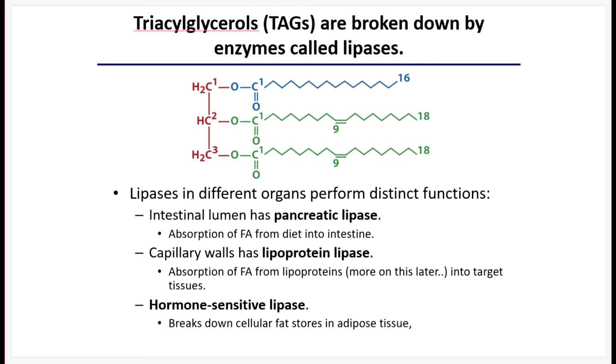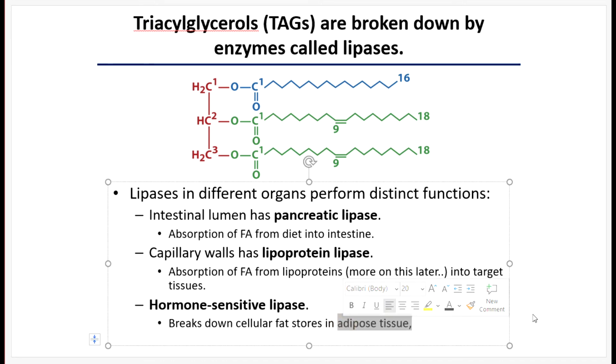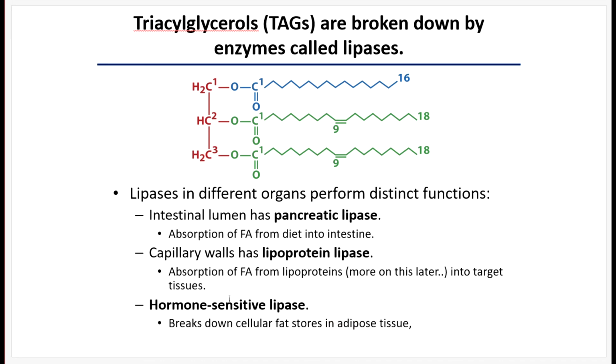Let's come back to this idea of a lipase. So I talked about a hormone-sensitive lipase, which helps to break down cellular fat stores in your adipose tissue. And these are activated by glucagon or epinephrine. But there are two other types of lipases that help to absorb fatty acids from the diet, from exogenous sources. They are pancreatic lipase and lipoprotein lipase. Actually, this one can kind of do both.